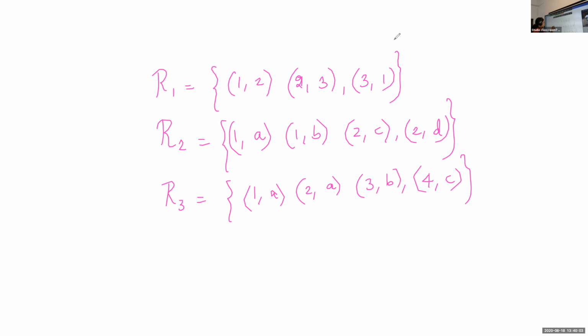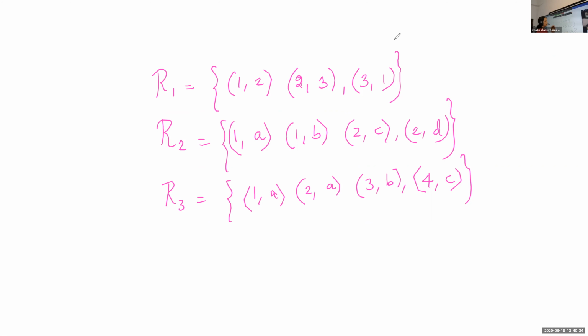So I'm giving 3 examples here, R1, R2 and R3. Which are functions? Can you give the answer? R1 and R3 are functions. Why? Others, can you follow this, children? Is it okay? Yes, ma'am.